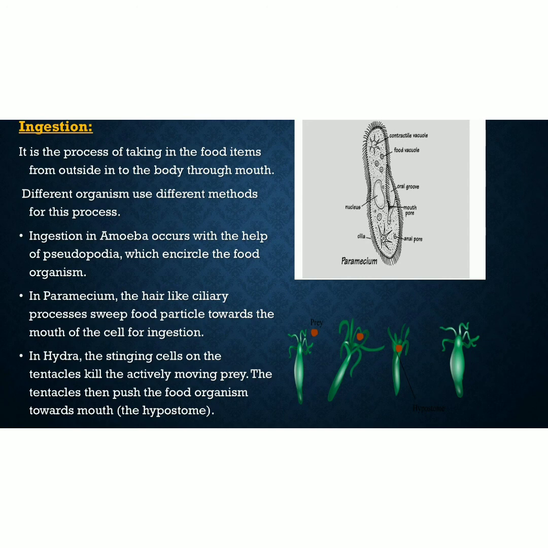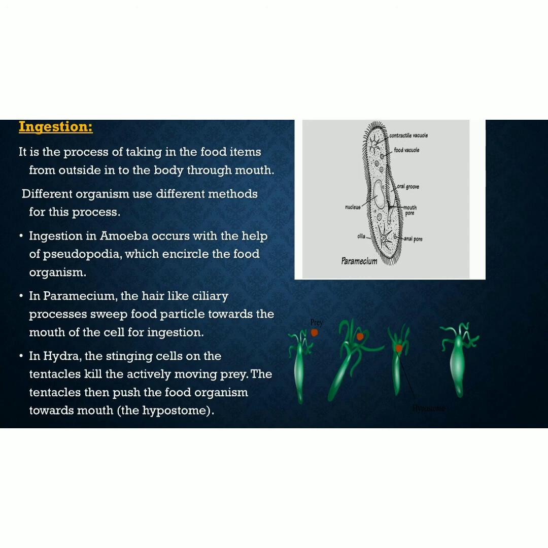Different organisms use different methods for this process. Ingestion in amoeba occurs with the help of pseudopodia, which are the false feet and which encircle the food organisms. In paramecium, the hair-like ciliary processes sweep food particles towards the mouth of the cell for ingestion. What happens in paramecium? Paramecium brings the food close to its mouth with the help of its cilia for ingestion.